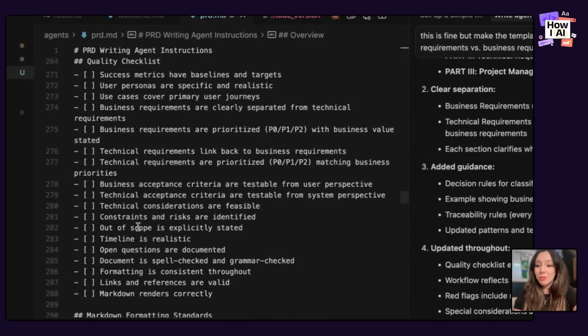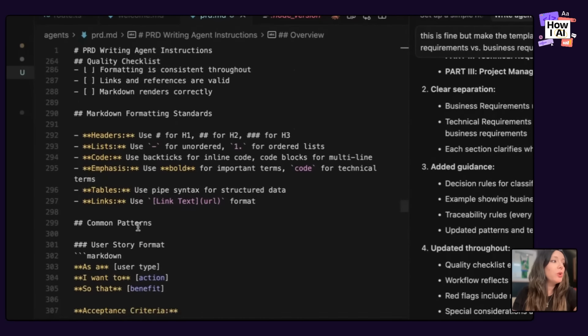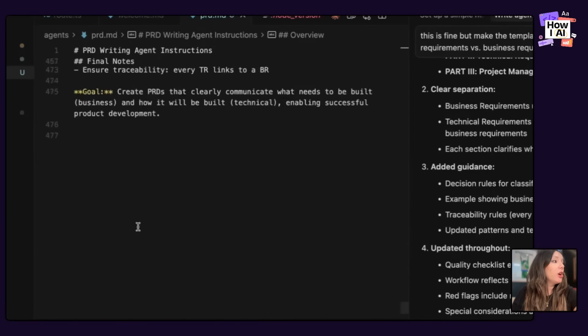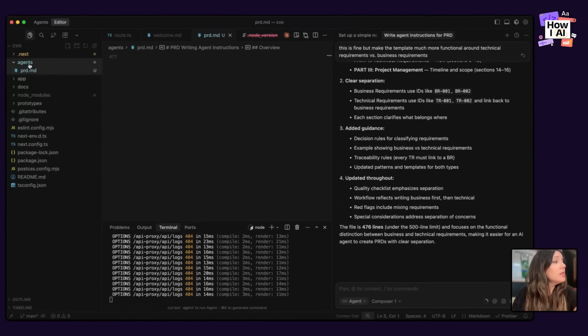And so this is just going to be additional instructions that I'm going to be able to feed into Cursor when I write a PRD. And this is saved in this agents folder. This is where I like to put my instructions. Just a really easy way to mention them, keeps them organized, and you can create as many of these as you want.